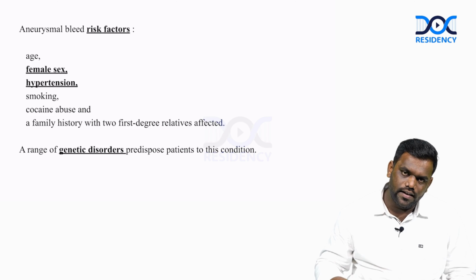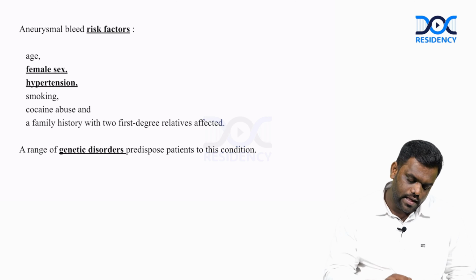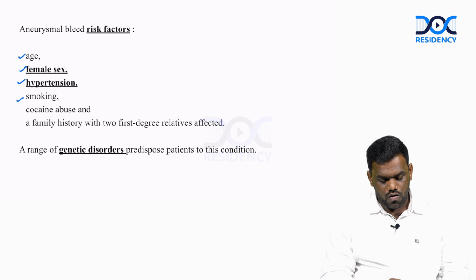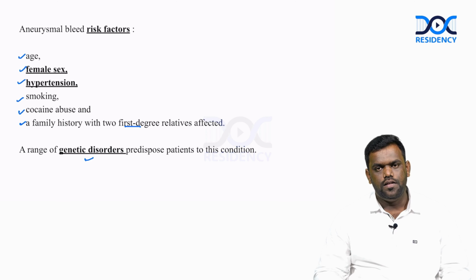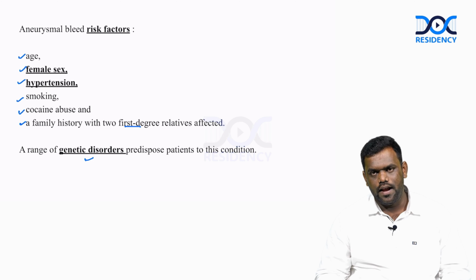And what are the risk factors for aneurysm? One is age, female sex, hypertension, smoking, cocaine use, and family history with at least 2 first degree relatives affected. It is the main risk factor for aneurysmal bleed, and genetic disorders also predispose to this condition. So, female sex, hypertension, age, smoking, cocaine abuse, family history with at least 2 first degree relatives affected, and genetic predisposition.